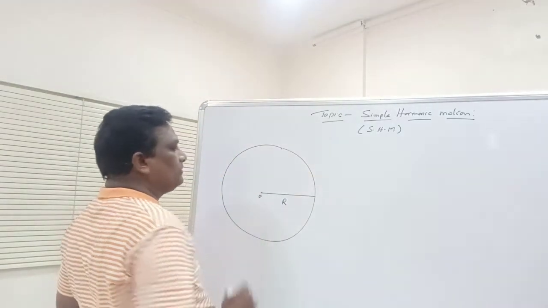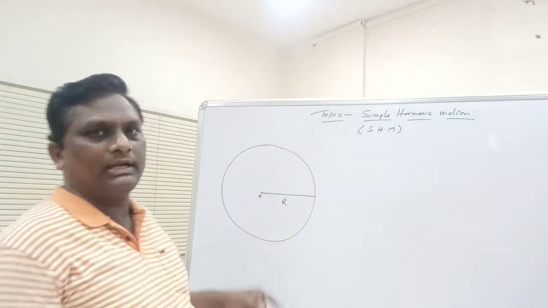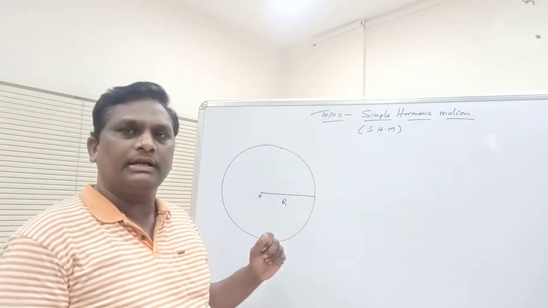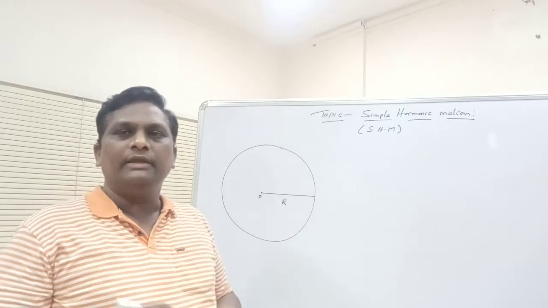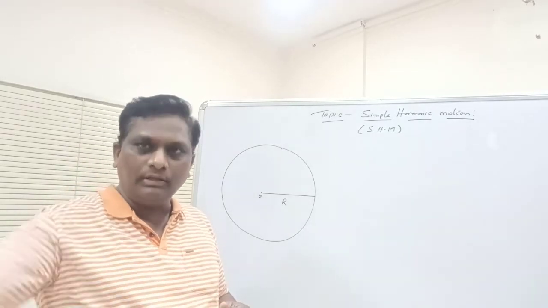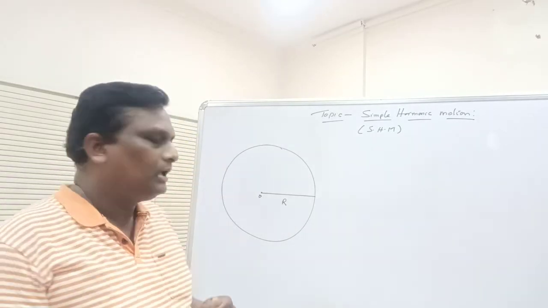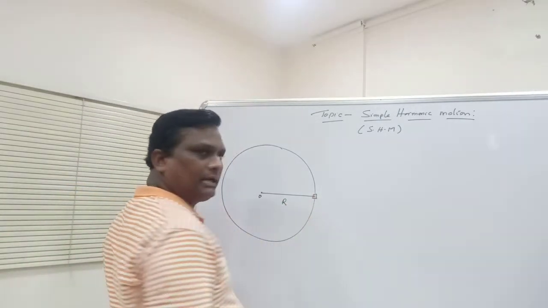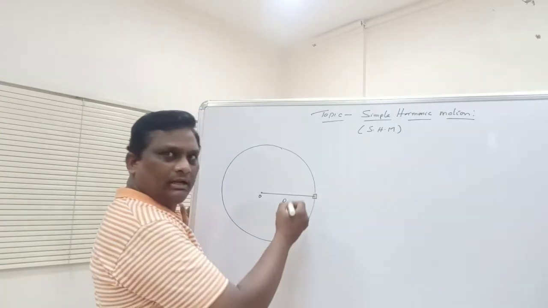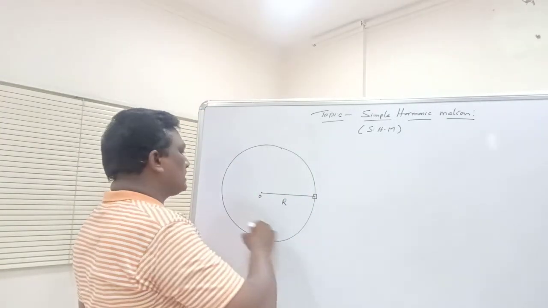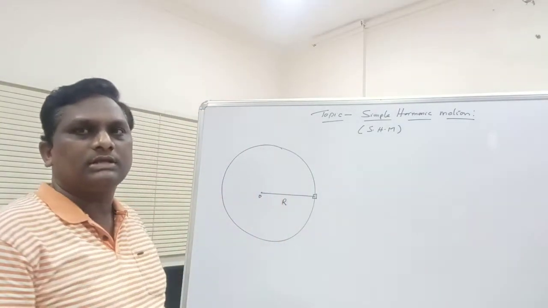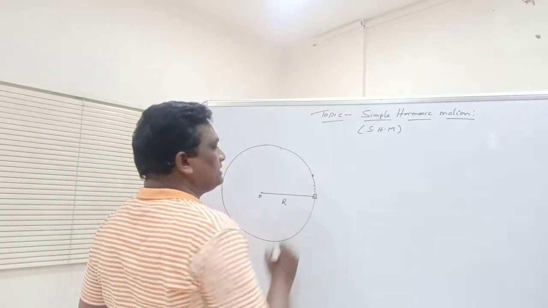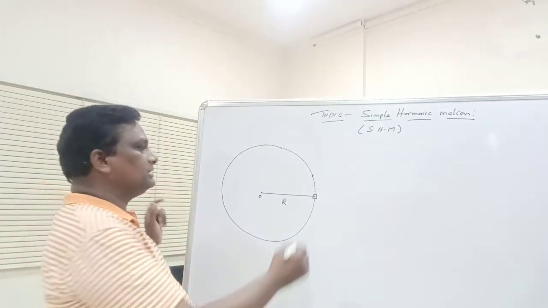This is the center point O. The radius of the circle is r. Suppose a particle is moving on the circumference of the circle. This is the particle. This particle is moving on the circumference of the circle like this.